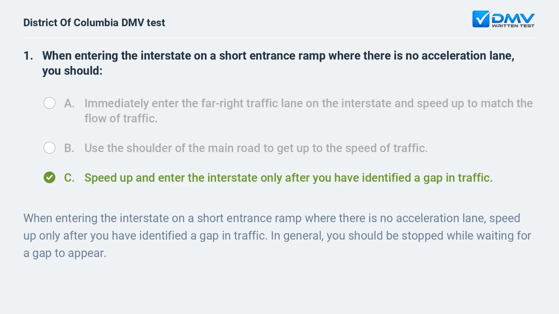c. Speed up and enter the interstate only after you have identified a gap in traffic. When entering the interstate on a short entrance ramp where there is no acceleration lane, speed up only after you have identified a gap in traffic. In general, you should be stopped while waiting for a gap to appear.